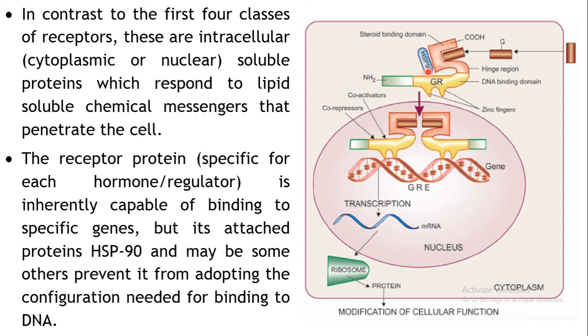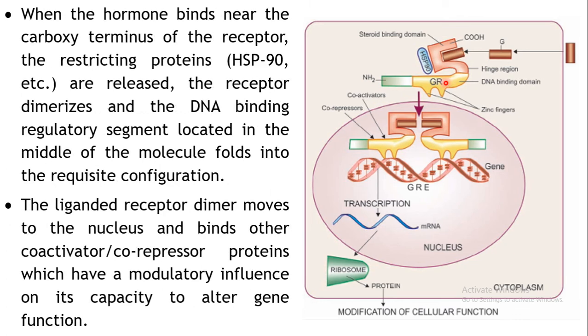So another protein, maybe it may be HSP 90 or some other protein, may be bound to your receptor, and it will keep your receptor inhibited till some substance or some hormone comes and binds to your receptor. Till then the receptor will not be able to bind to the gene for the transcription. Now once this hormone or a steroid enters the cell, it encounters the receptor, it gets bound to your receptor,